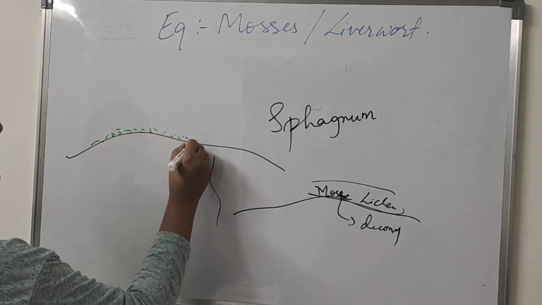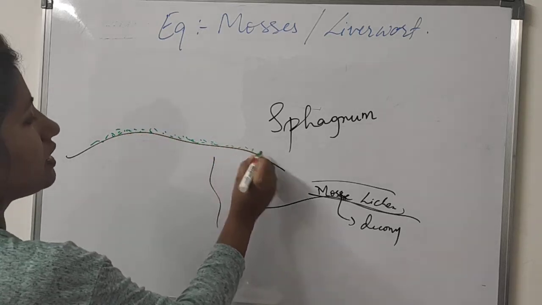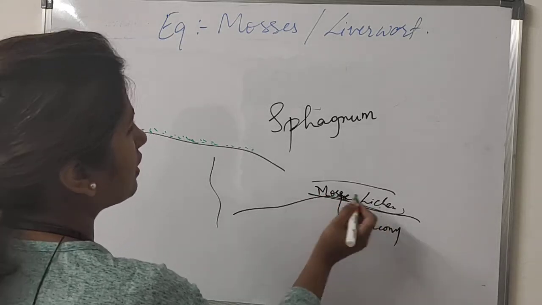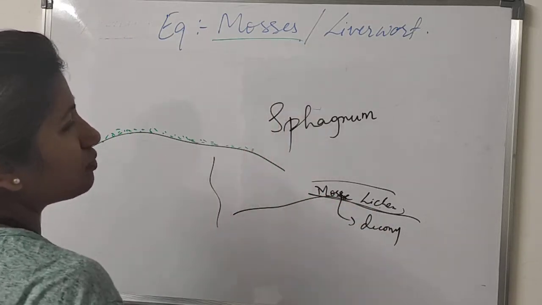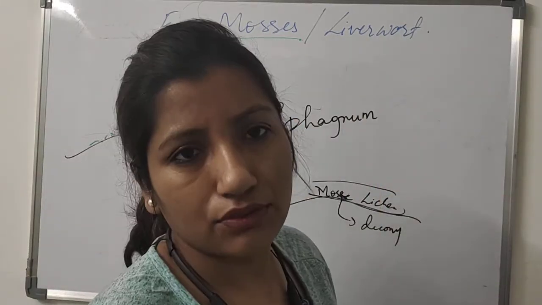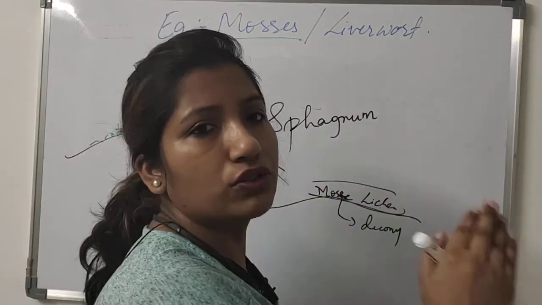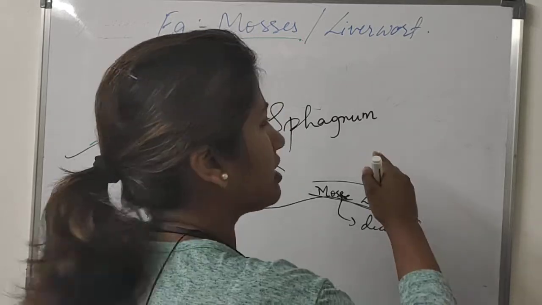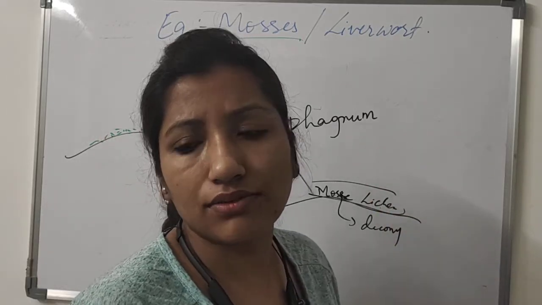Of course, we are not learning lichens now. Lichens are algae and fungi. Just an example was given, mosses and lichens. Right now we are seeing the example of mosses. So what significance have we studied? That mosses provide food to some herbivorous animals, and mosses like sphagnum are used as fuel.